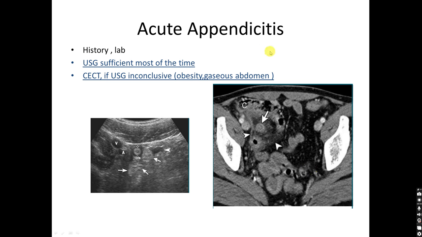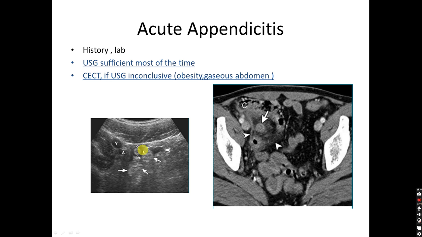So we will see a few common cases. Acute appendicitis: history will be typical. There will be periumbilical pain which will migrate to the right iliac fossa. There will be tenderness in the right iliac fossa. USG will be sufficient most of the time. CT if USG is inconclusive, like in an obese patient or a patient showing gaseous distension of the abdomen.